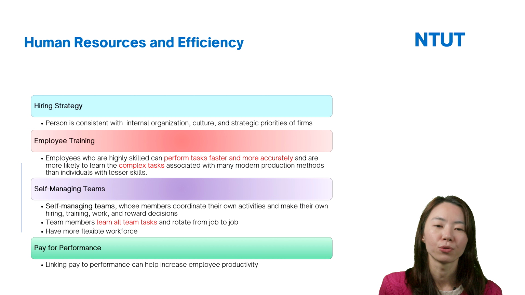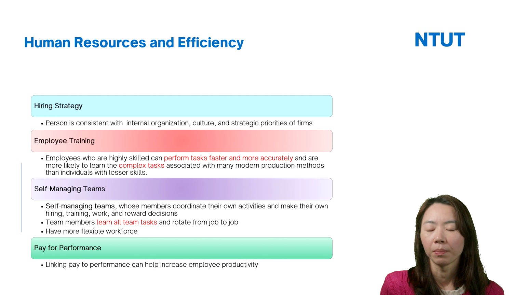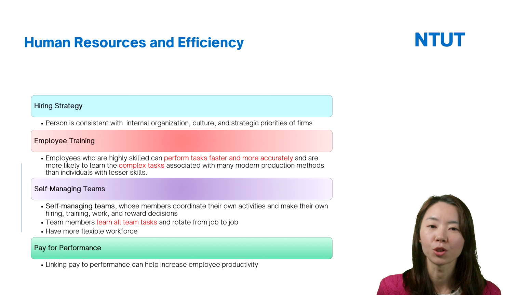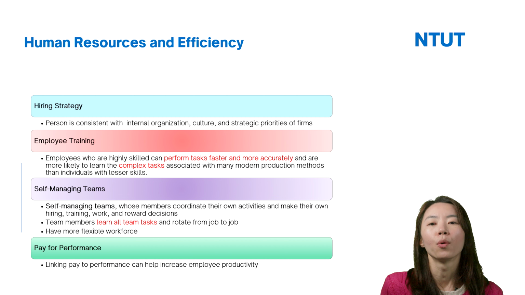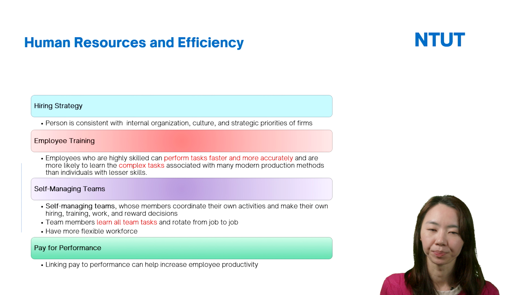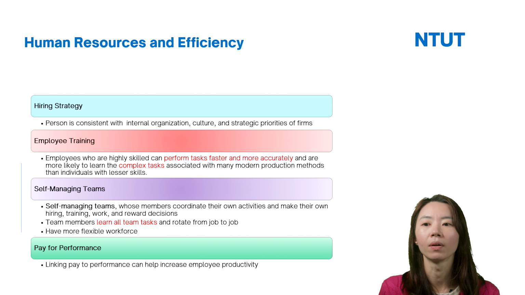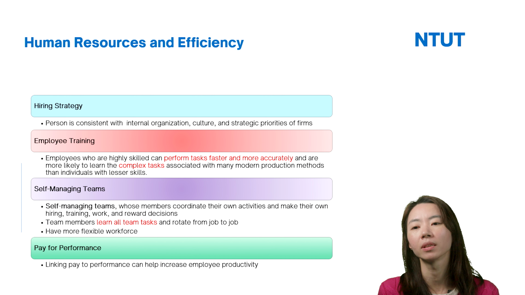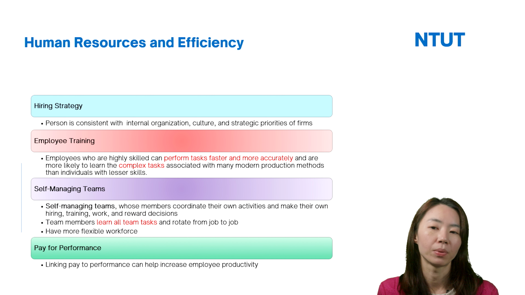When firms want to find employees, the employee should be consistent with the internal organization culture and the strategic priorities of the firm. So when a firm wants to hire employees, you have to hire appropriate employees and put them in the right place.